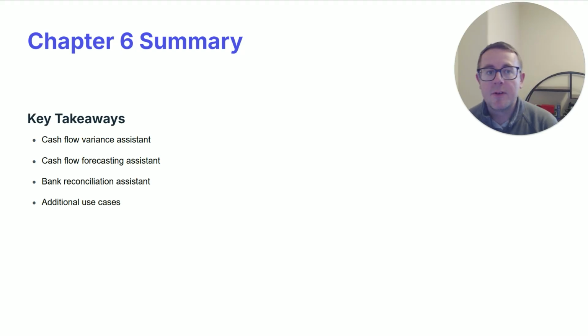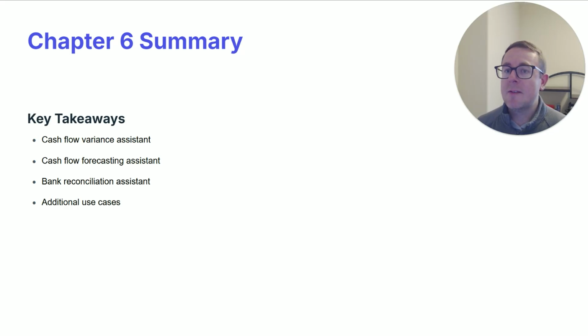So to summarize what we've covered in chapter 6, we've really covered some great use cases by hopping into ChatGPT and leveraging agent mode. Now these use cases and more could be leveraged within all finance and treasury teams alike. We started off by breaking down our cash flow variance process into steps that can be automated versus those that require some level of judgment.